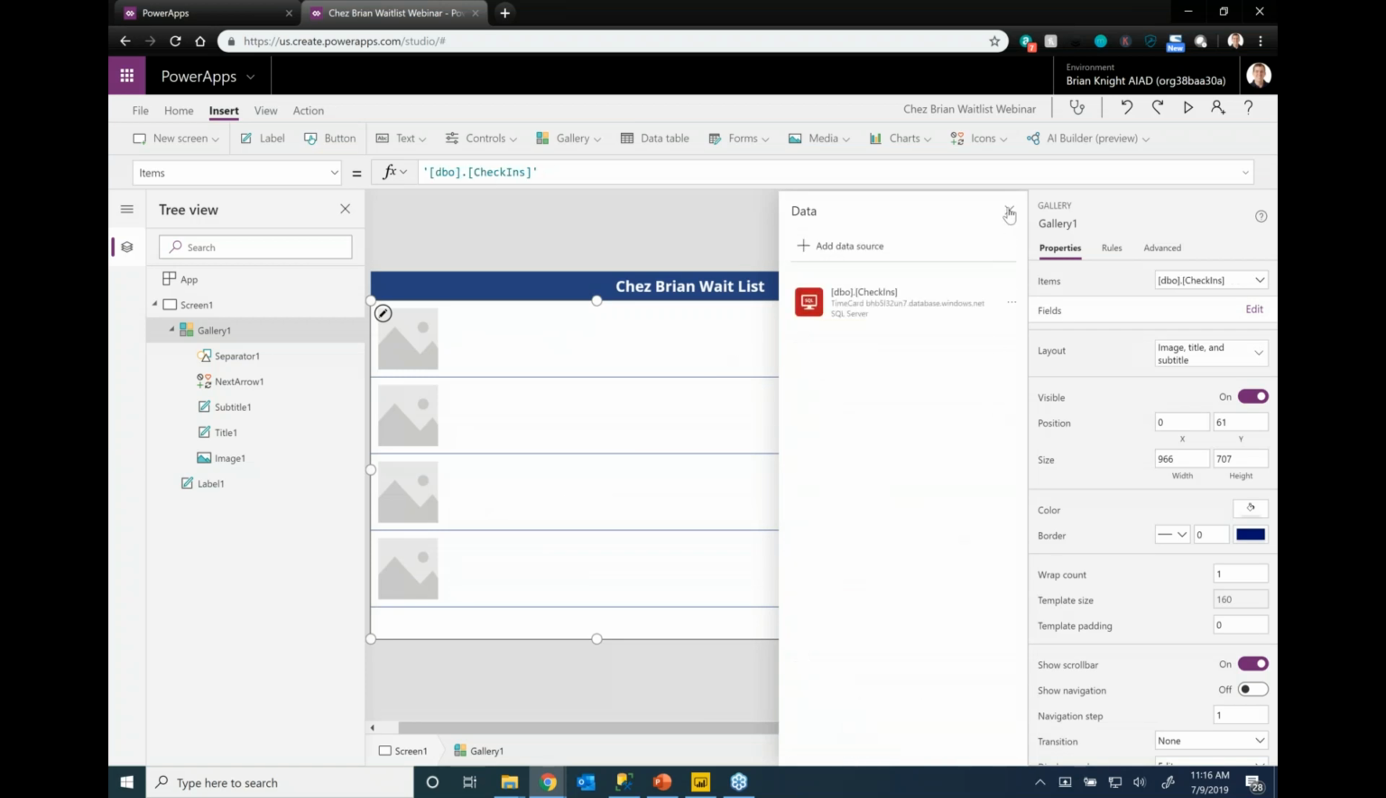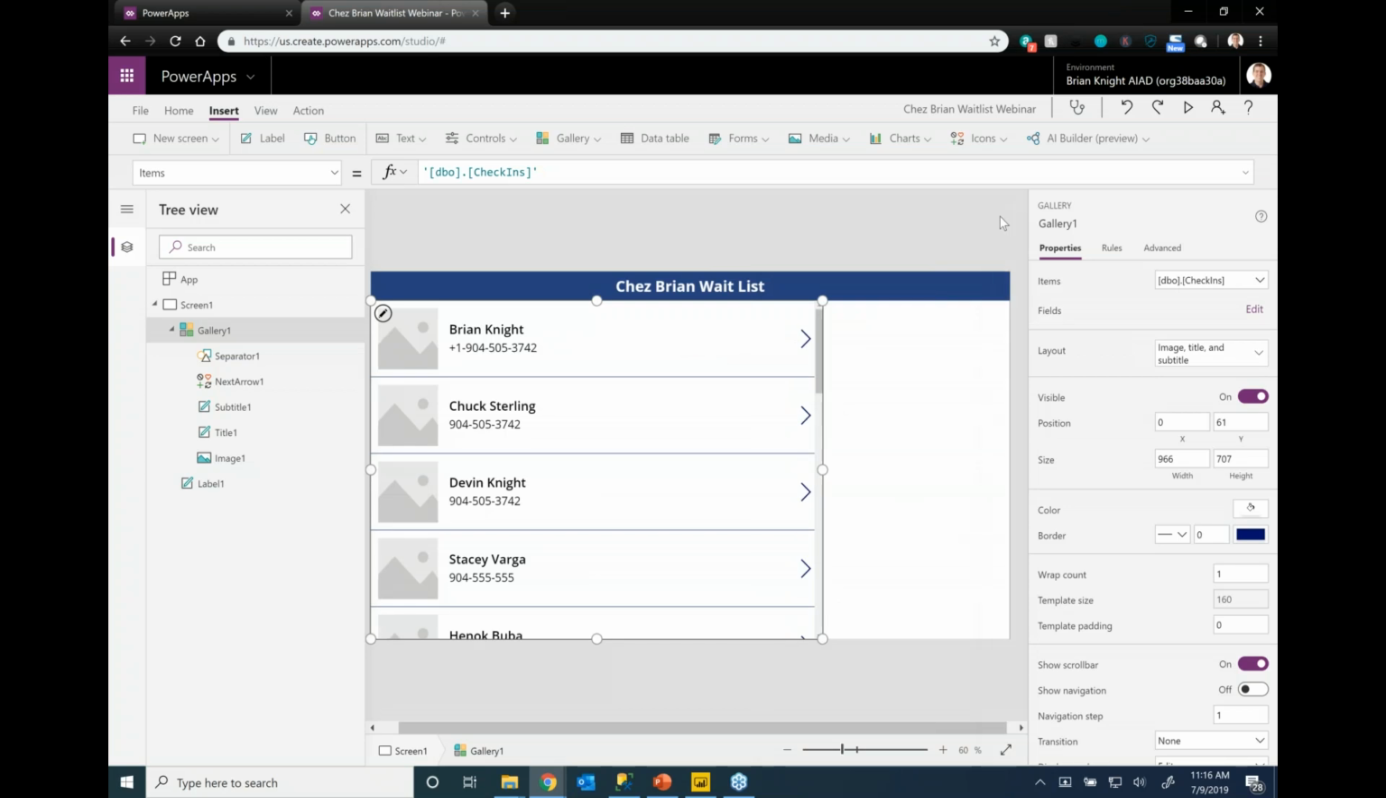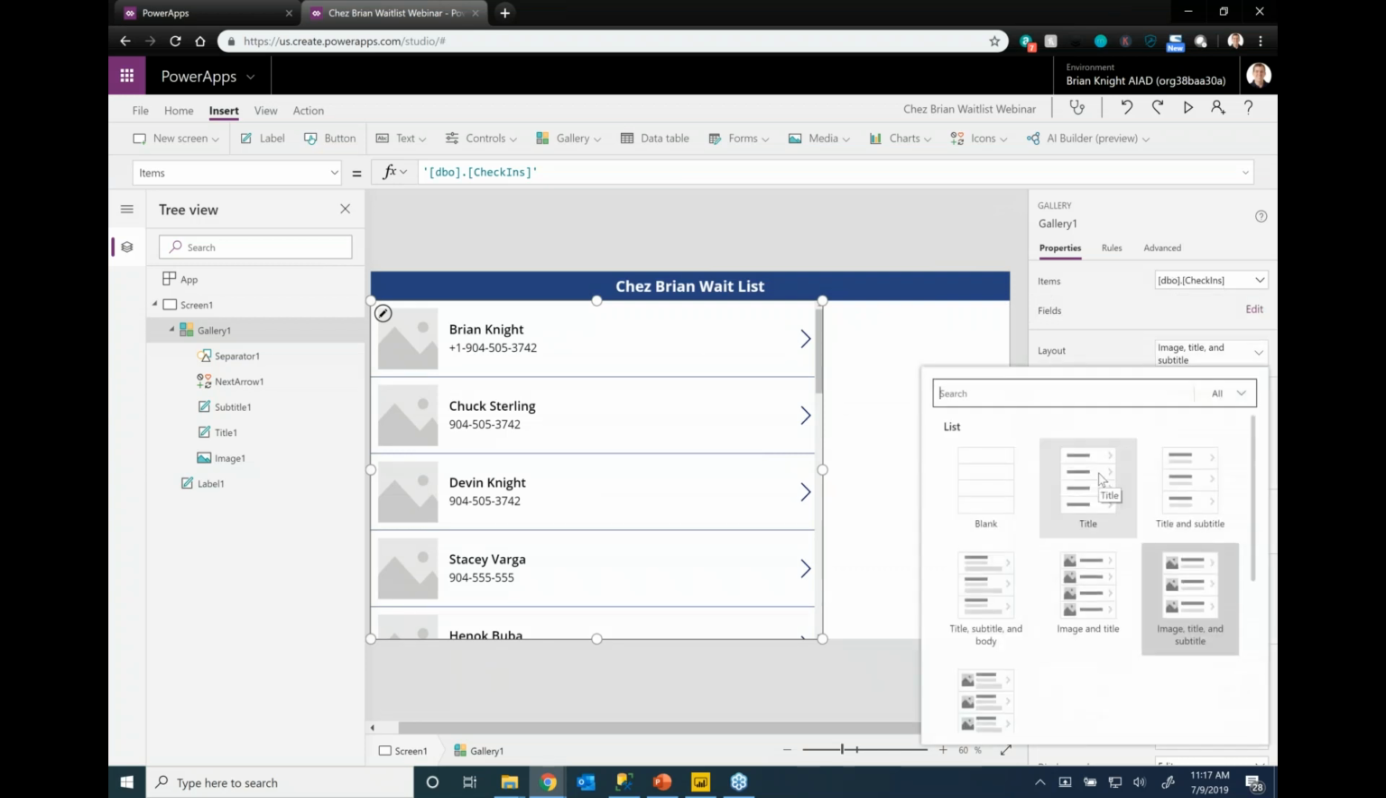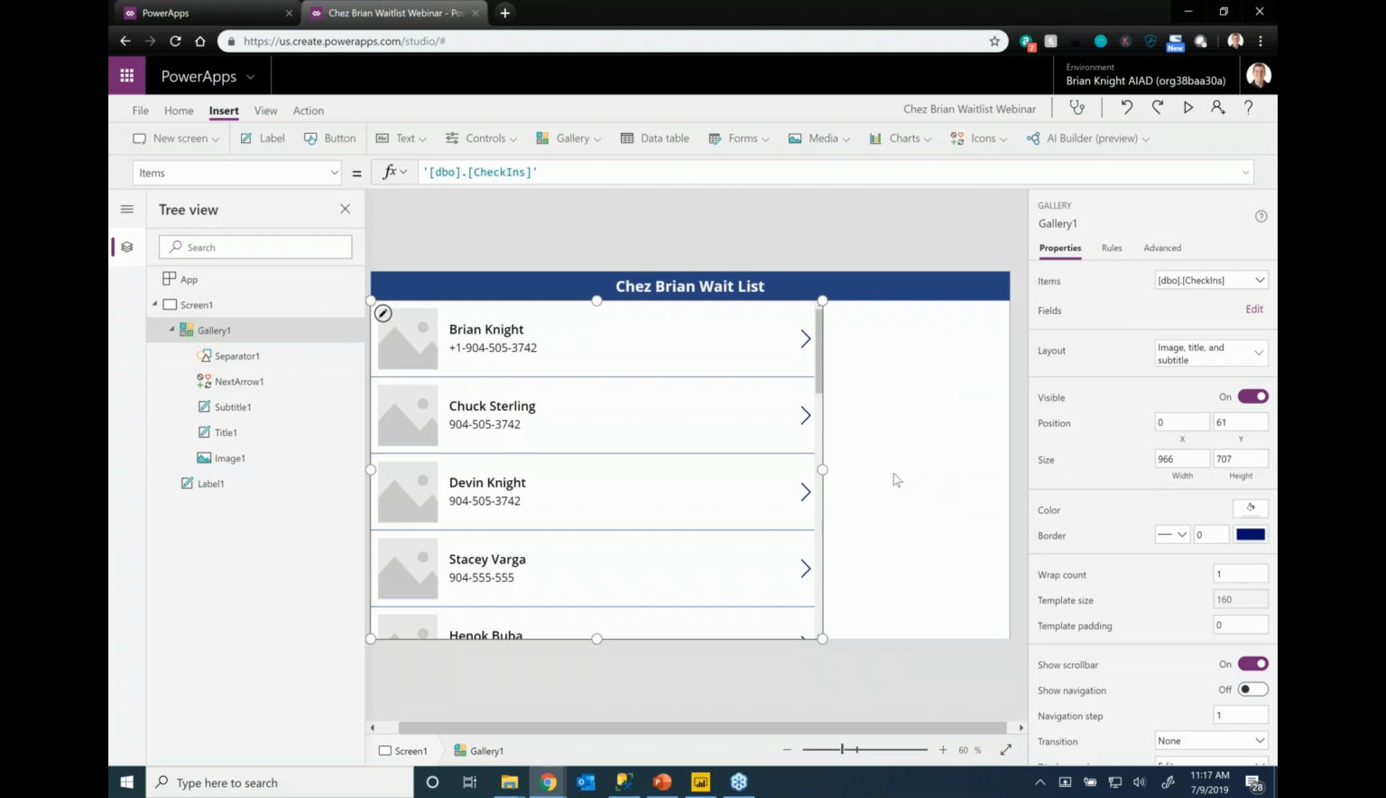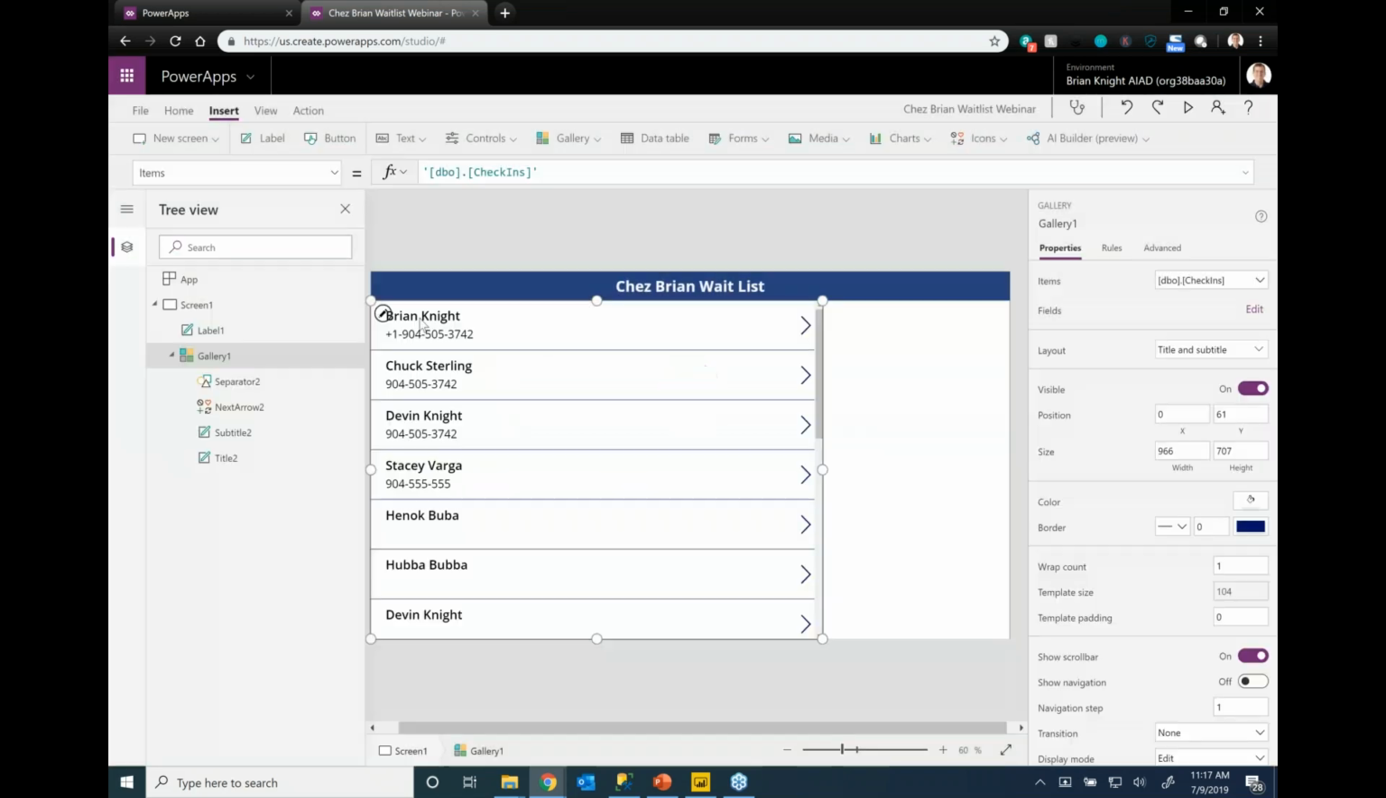Now, in this case, I'm using an Azure table, but I could point to on-prem data just like you can in Power BI and in Flow as well. So now I'm pointing to Checkins, and I don't necessarily need all this. I'm just going to put the title and subtitle there. There we go. Okay.